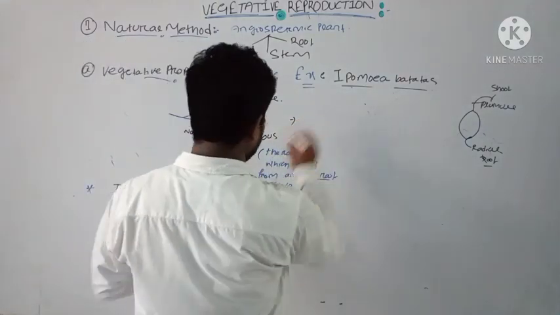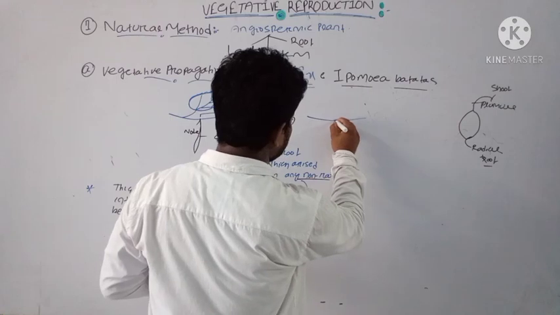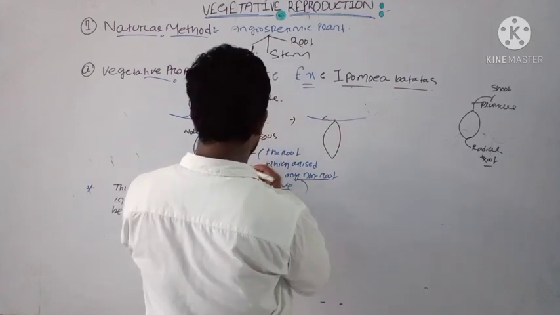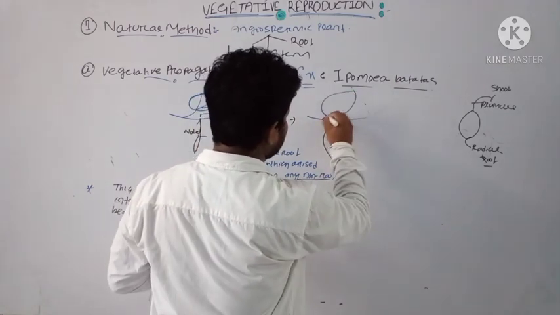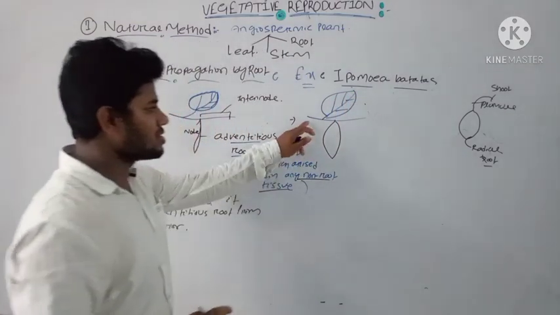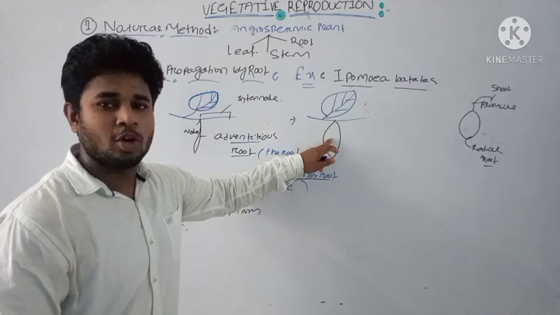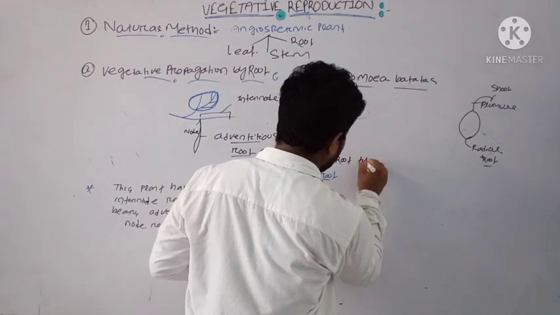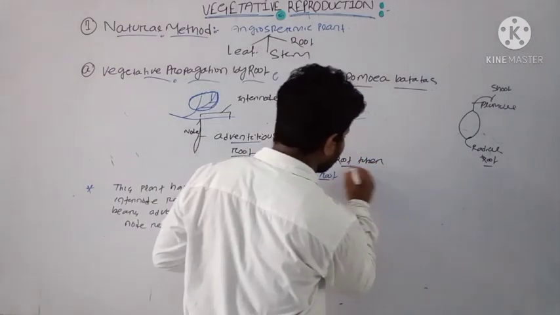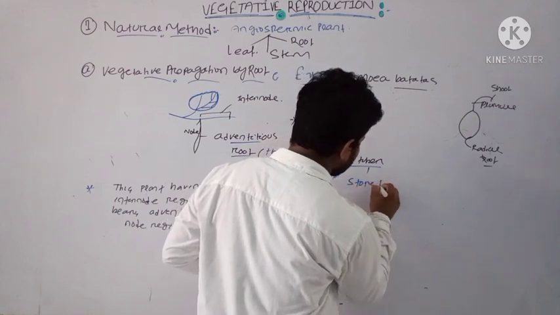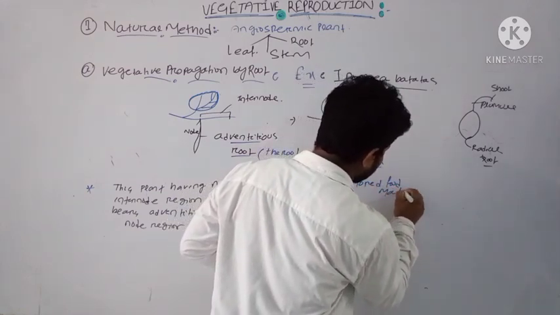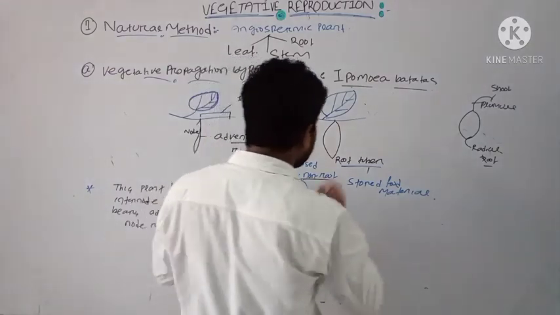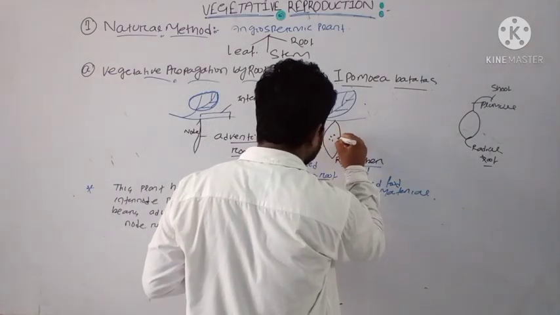Okay. Then, if you draw this diagram here, at this point the adventitious root will swell up because it will take most of the stored food material from the plant. As this plant is doing photosynthesis, most of the stored food material will be stored in this structure. Then this is known as a root tuber. Why is it called a tuber? Because it has most of the stored food material. Clear? That's why it swells up, and it will have an adventitious bud.